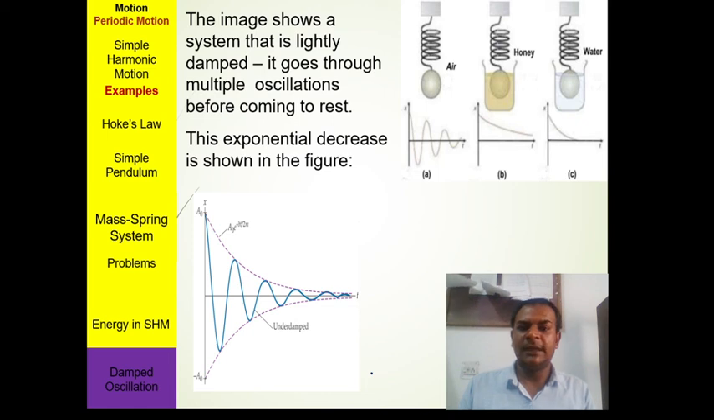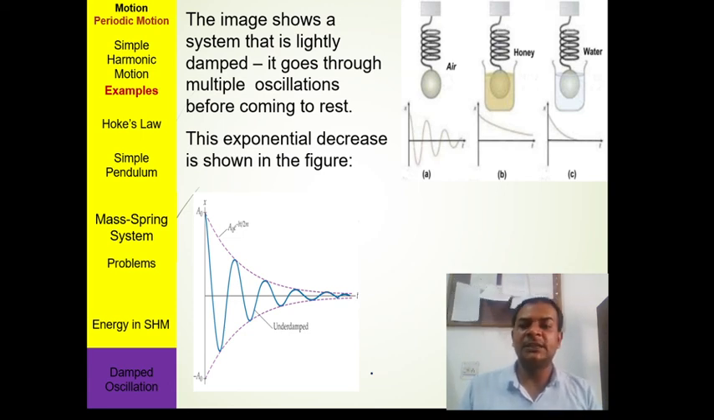Here the damped oscillation is shown by a mass spring system, and damping takes place in three different examples. The first is a mass spring system in air, the second is a mass spring system in honey, and the third is a mass spring system in butter. So here we saw three types of damping.